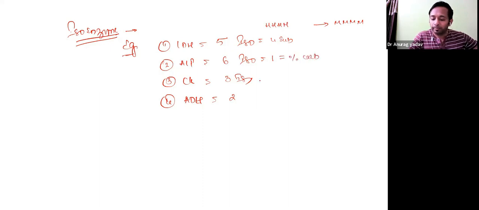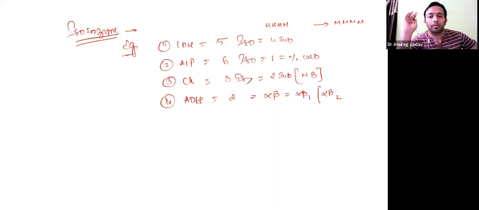CK has how many subunits? 2 subunits. They are either made up of M or B, a combination of M and B. ADH contains alpha and beta. They are either alpha beta 1 or alpha beta 2. So this is about the isoenzymes.